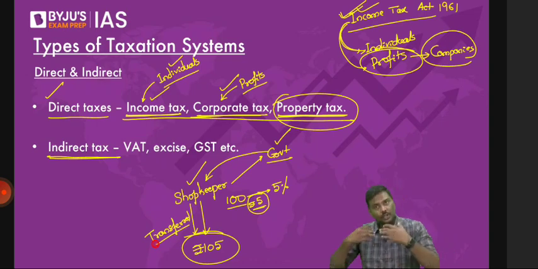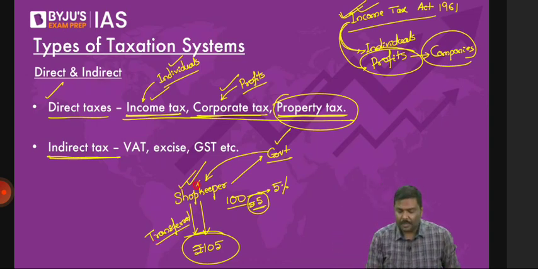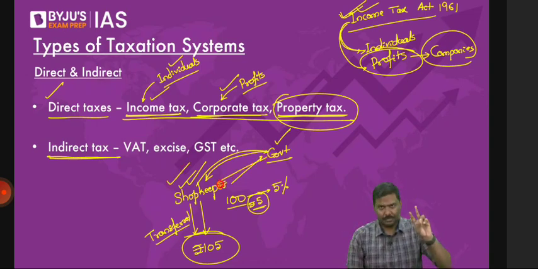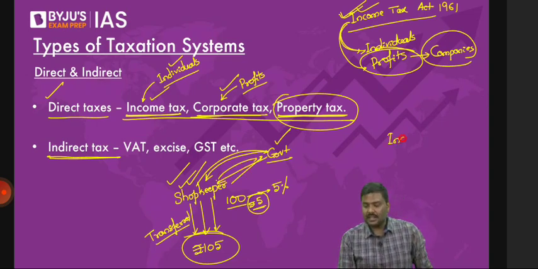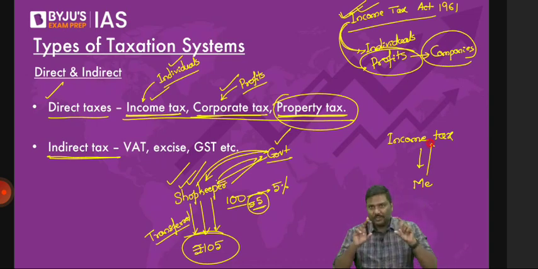Now who is paying the tax? I am paying the tax, but who is transferring the tax to the government? It is the shopkeeper who is transferring the tax to the government. So look at two examples here. In this example, tax is imposed on the shopkeeper. The shopkeeper will collect it from me and transfer it to the government. Whereas in income taxes, the government will impose income tax on me. And who will pay the income tax to the government? Me. From my income, I'll pay the income tax to the government. Can you find a difference in both types of taxation? Can you find a difference here? What is the difference?